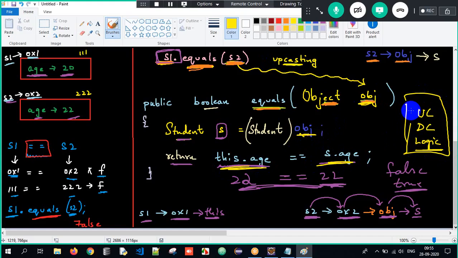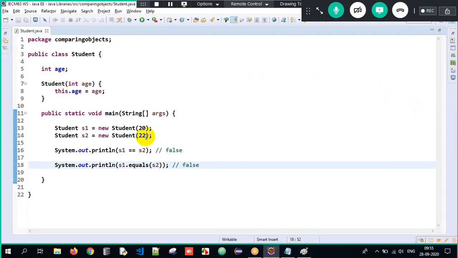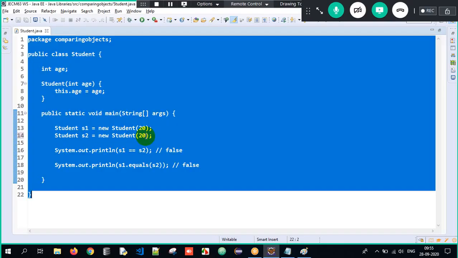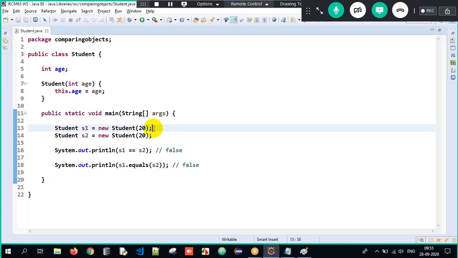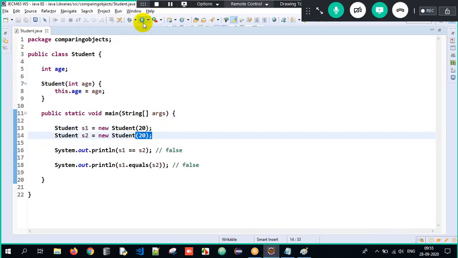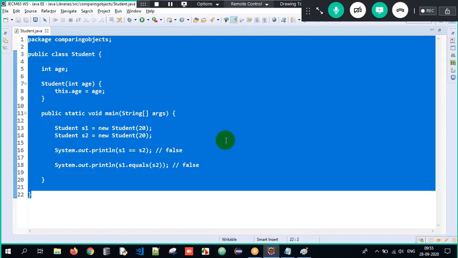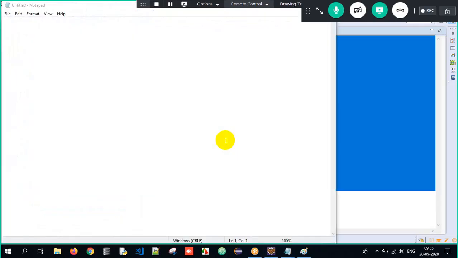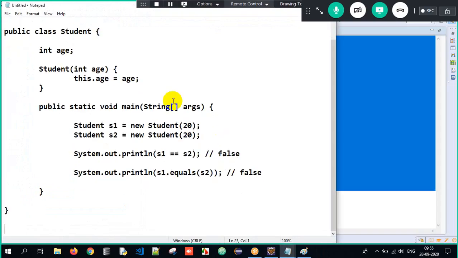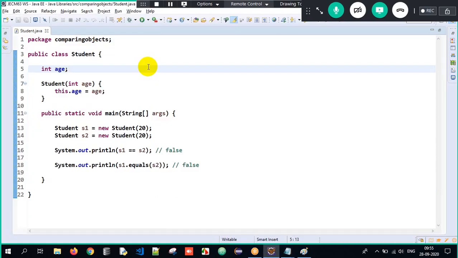That's it. Clear? So now when I go back to my program, I'll give both the student ages the same. Student 1 age is also 20. Student 2 age is also 20. Now when I execute it, I am getting false and false only. Why? Because this is without overriding the equals method. I'll copy paste this entire data over here. This is a program for comparing objects without overriding the equals method. See, now it is giving false only.